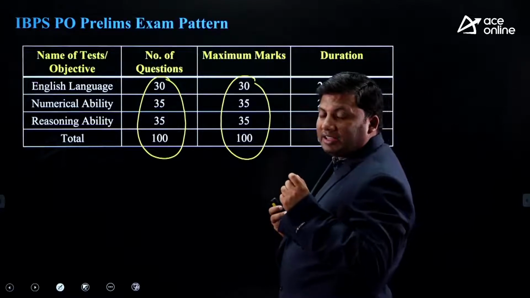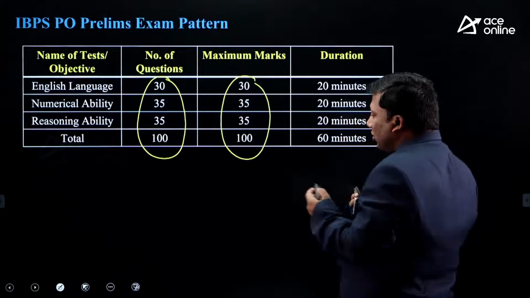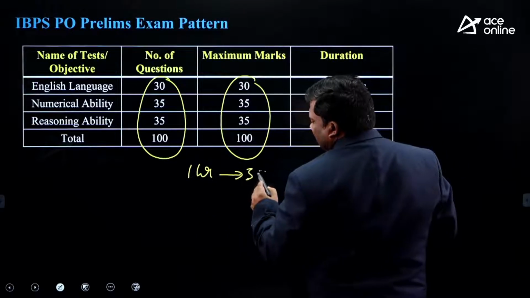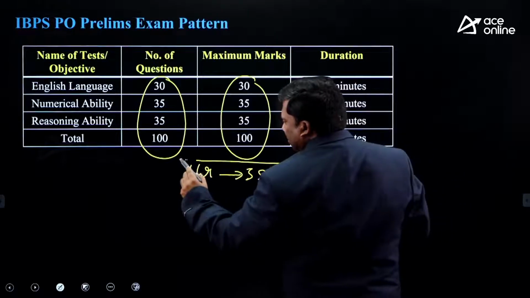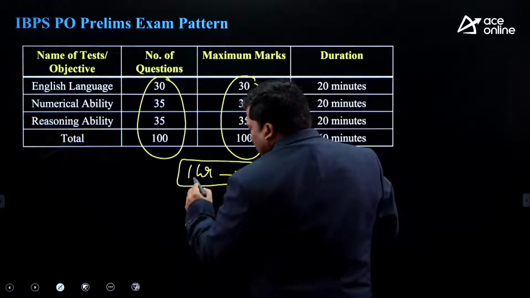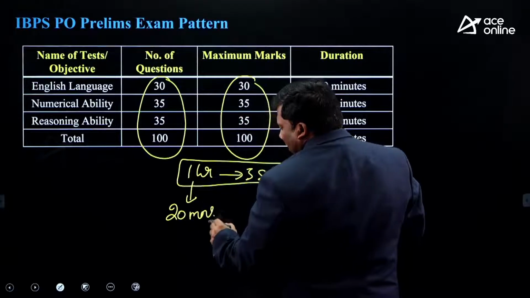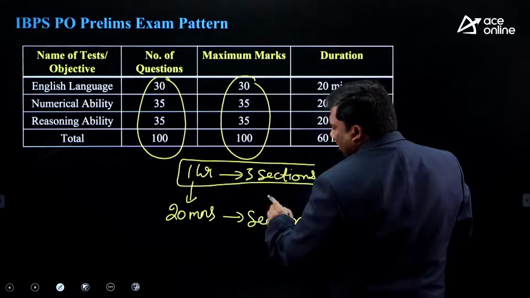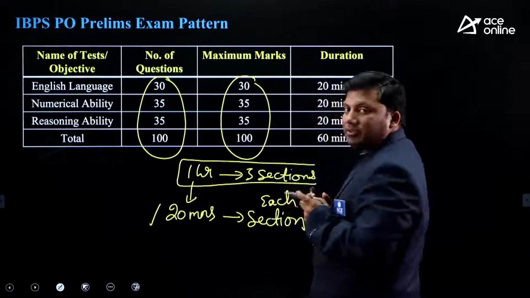In the preliminary examination, I told you that a total of 1 hour will be allocated for 3 sections. You need to clear this cutoff. 1 hour is 60 minutes. 60 divided by 3. That means every section, how much time will be there? Each section, 20 minutes of time will be there. Each and every section, only 20 minutes.